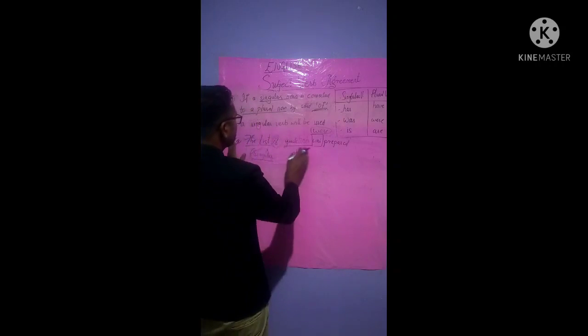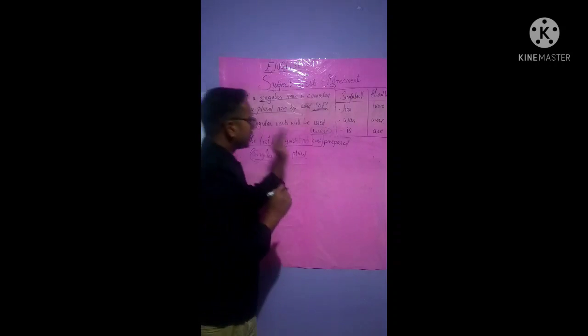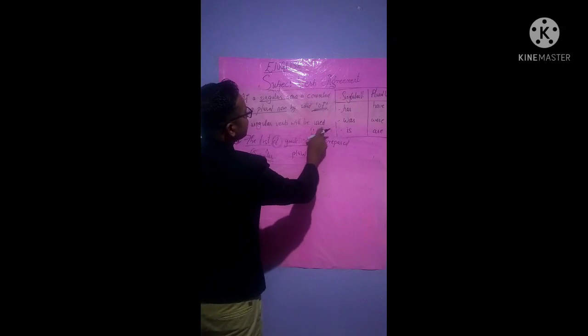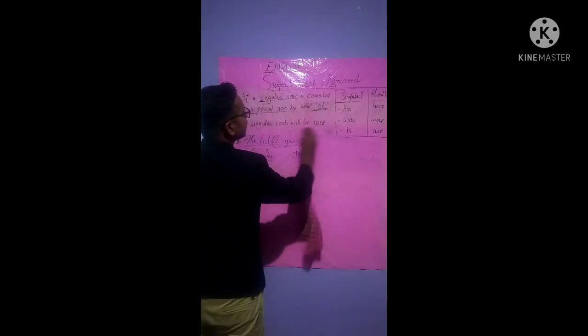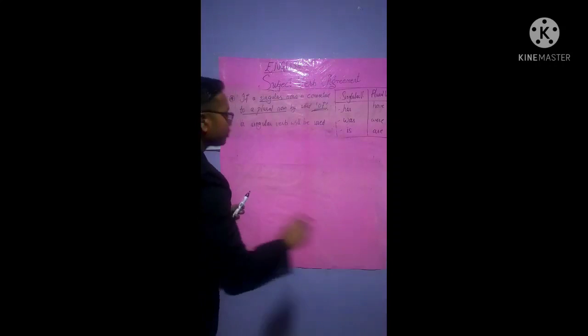At that time both are connected with the word of. At that time the rule says singular verb will be used, not the plural. If the plural verb is used, the rule will get violated, isn't it? So in order not to violate it, we will not consider the plural verb. All right, now rule 5 says